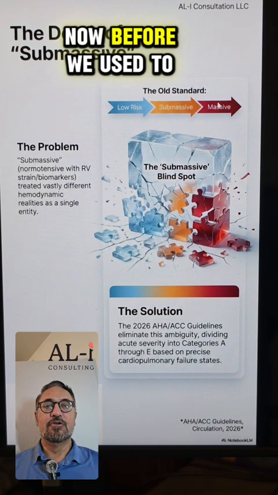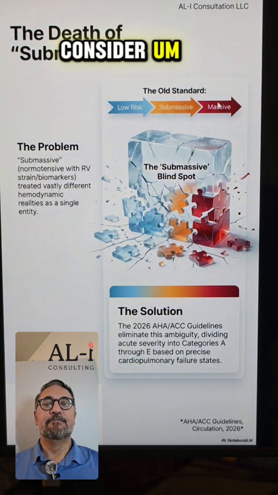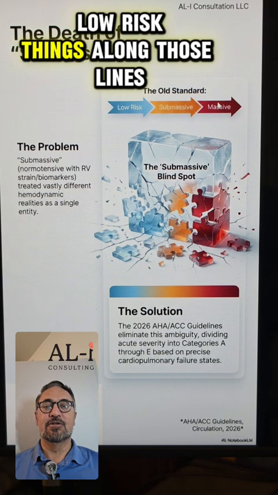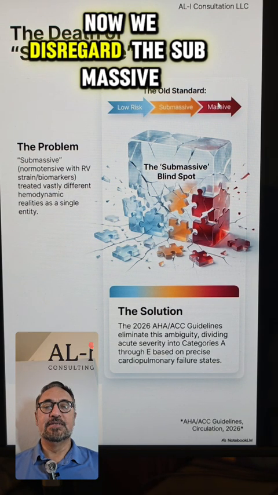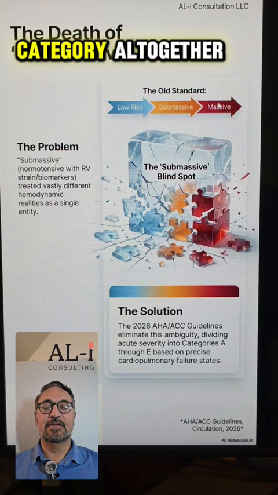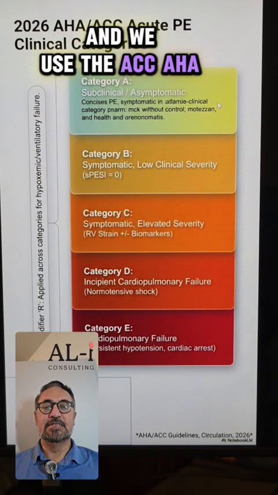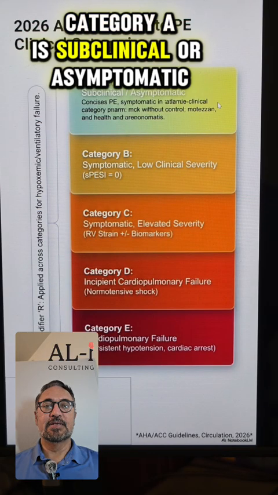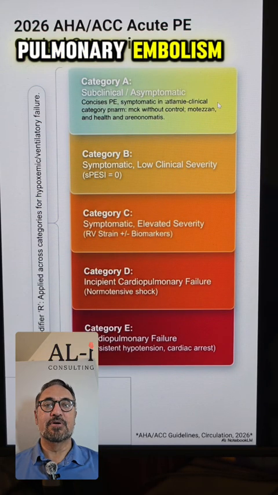Now, before we used to consider massive PE, submassive PE, low risk, things along those lines. Now we disregard the submassive category altogether and we use the ACC AHA categories instead. Category A is subclinical or asymptomatic pulmonary embolism.